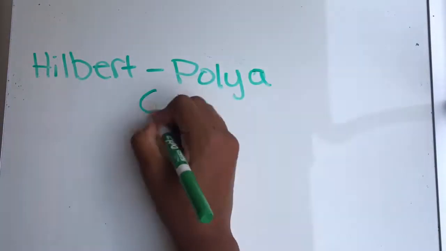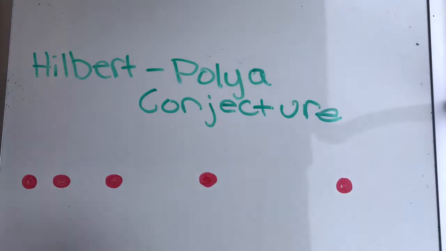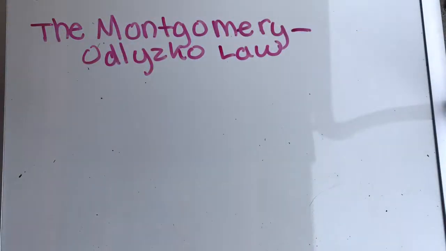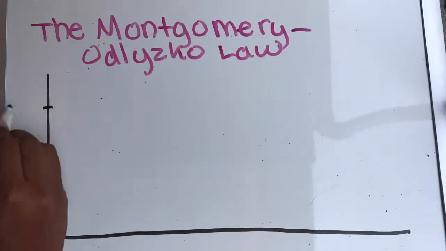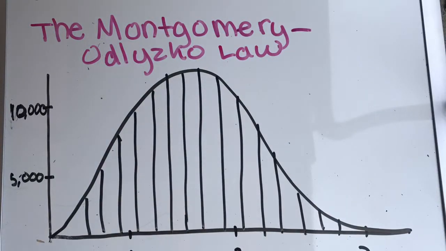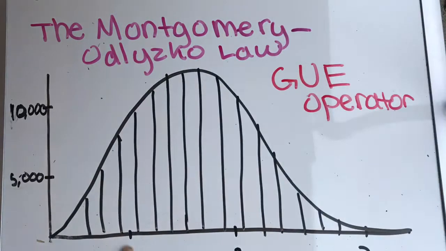The Hilbert-Pólya conjecture states that the non-trivial zeros of the Riemann zeta function correspond to the eigenvalues of some Hermitian operator. The Montgomery-Odlyzko law says that the distribution of the spacings between the successive non-trivial zeros of the Riemann zeta function is statistically identical to the distribution of eigenvalue spacings in a GUE operator.